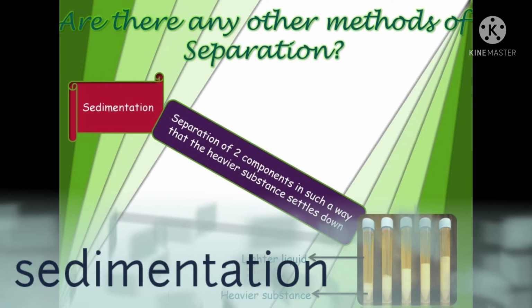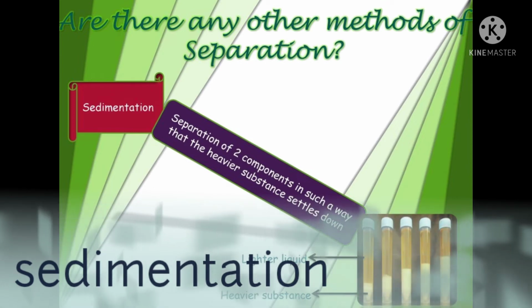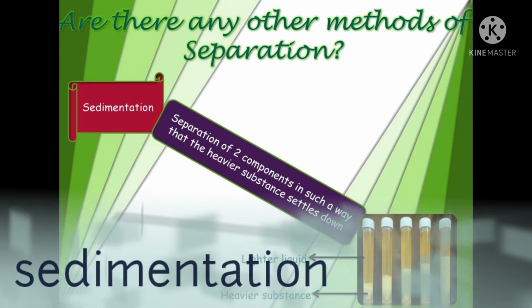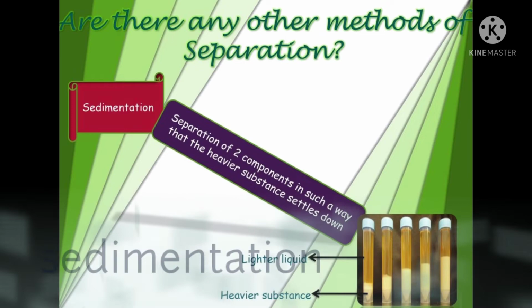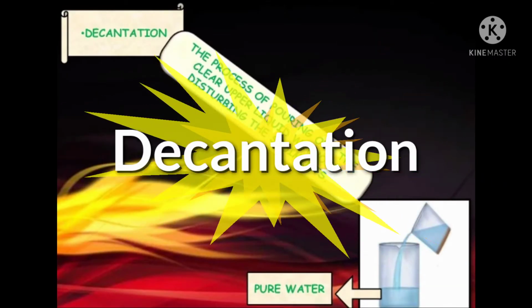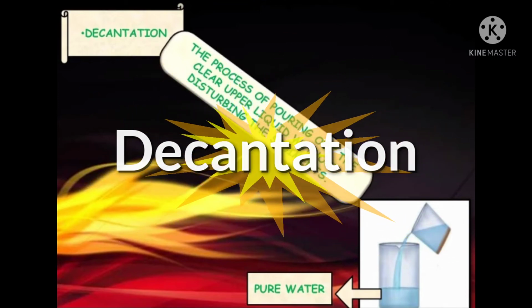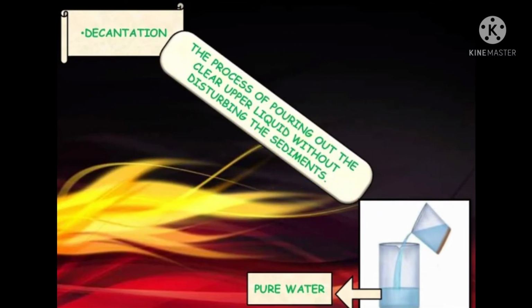Are there any other methods of separation? Yes, sedimentation. Sedimentation is used to separate two components in such a way that the heavier substance settles down at the bottom and the lighter liquid can be obtained. Decantation. Decantation is often used after sedimentation. It is the process of pouring out the clear liquid without disturbing the sediment that has already settled down in the beaker or any vessel.